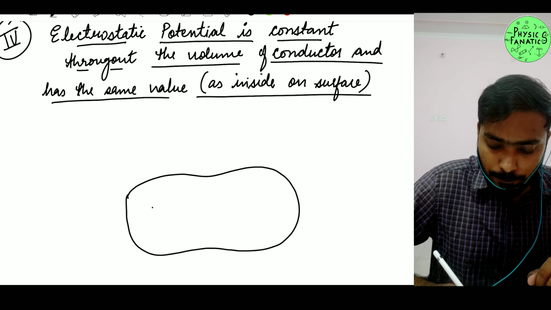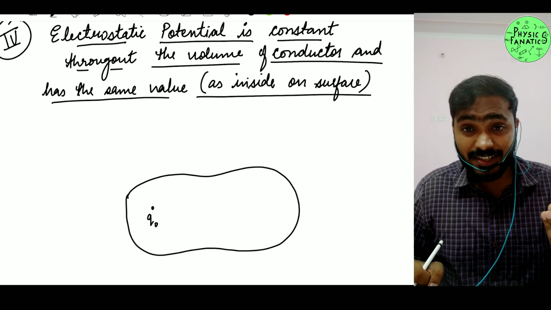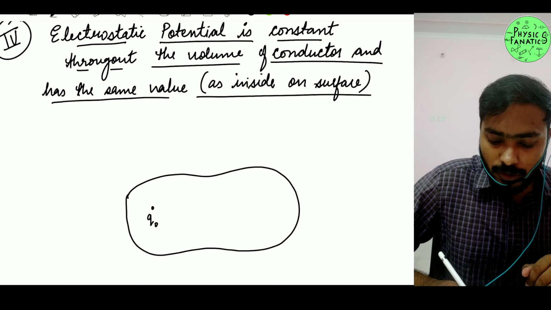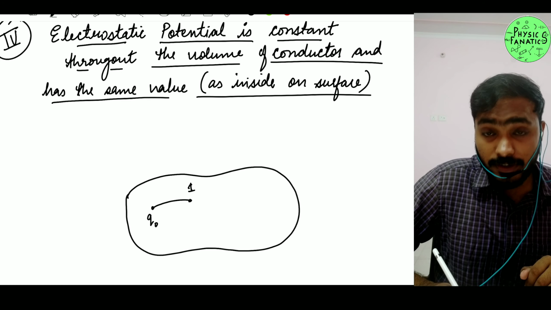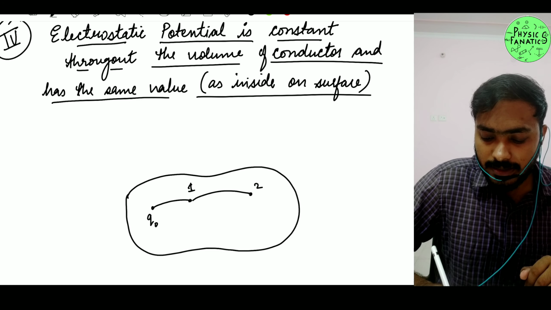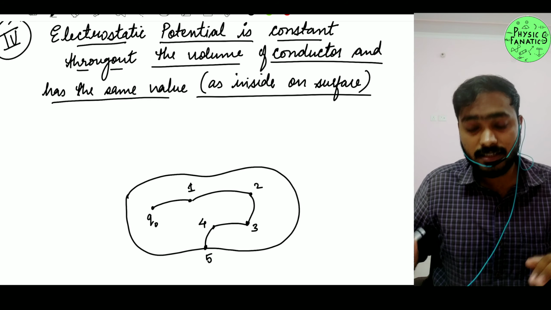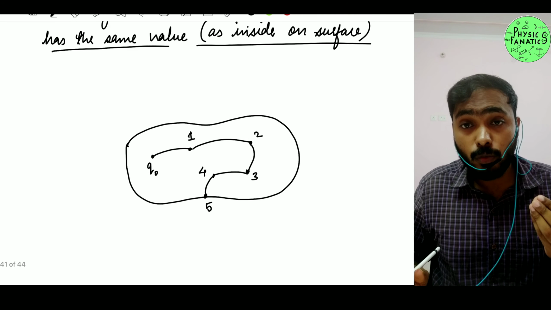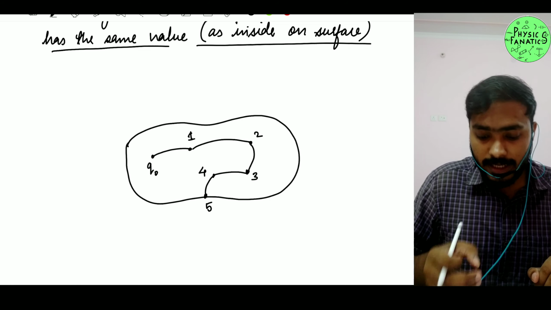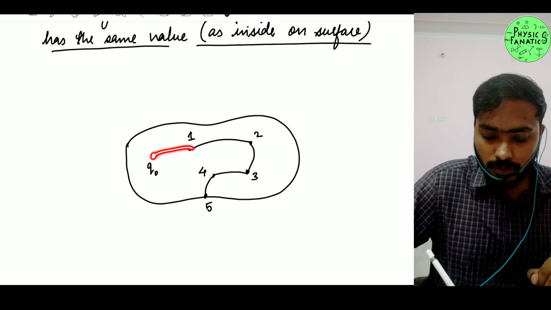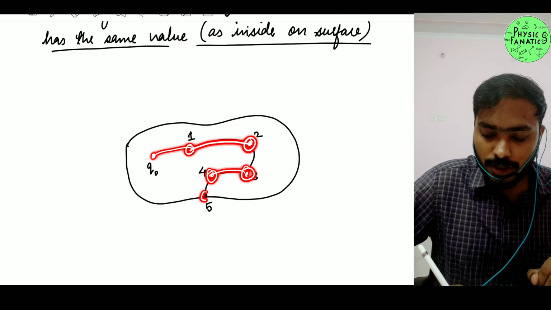Okay, great. So let's say I somehow brought this Q0 charge. Q0 is my test charge. I'm going to move this Q0 charge inside at different places. Let's say I move it to the first place, then the second place, then the third, then the fourth, and then the fifth place, at the surface. So I'm moving this Q0 charge from 1 to 2 to 3 to 4 and to 5.